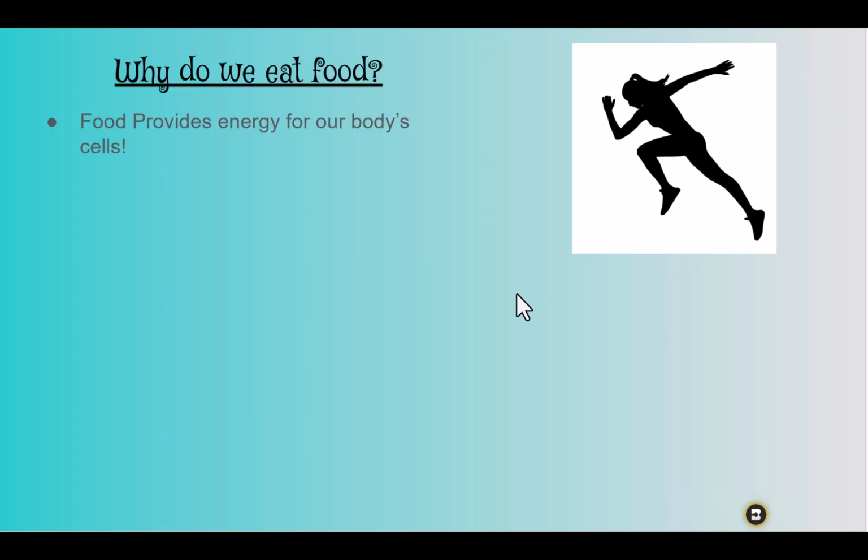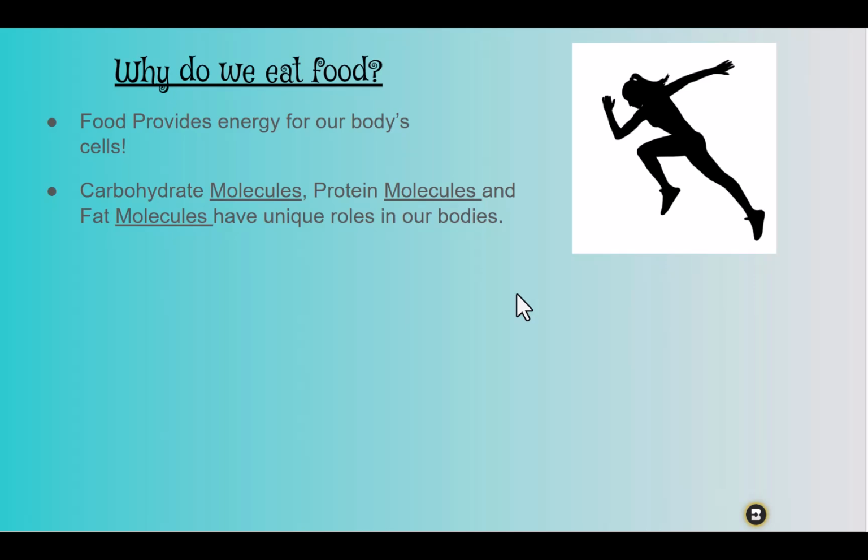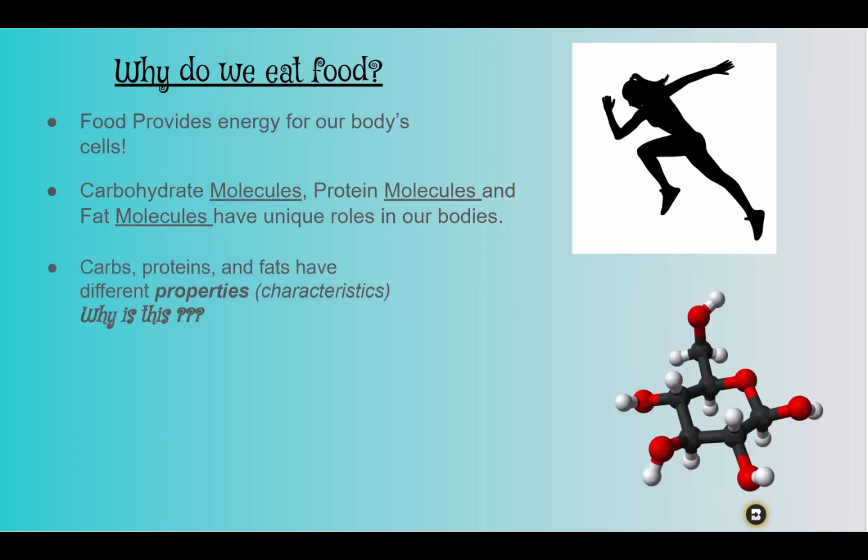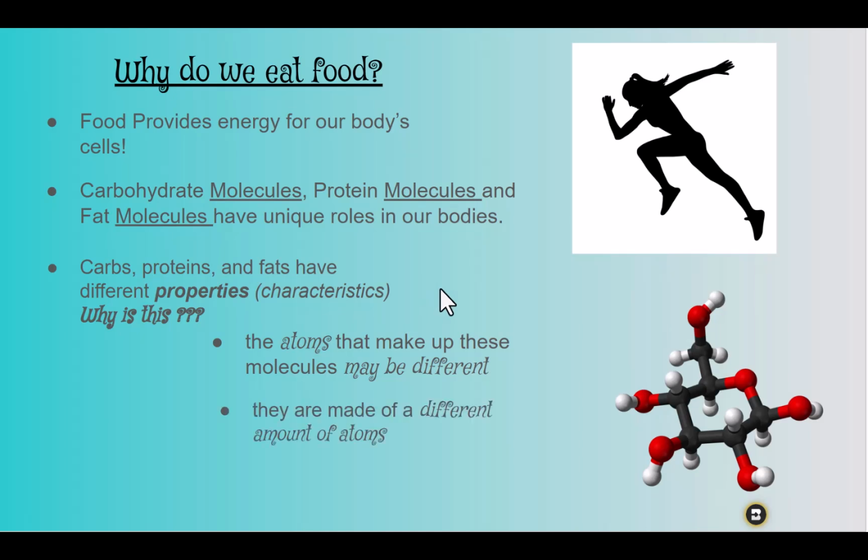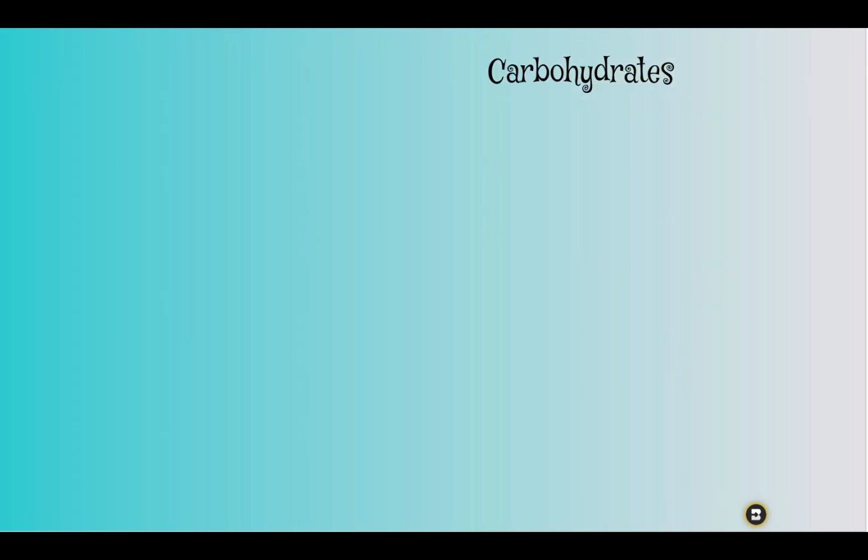So, why do we eat food? Well, food provides energy for our body's cells. We eat carbohydrates, proteins, and fats, and they all have unique roles in our bodies. Carbohydrates, proteins, and fats have different properties. Why is this? Well, the atoms that make up these molecules may be different. They may have different amounts of atoms. Or the atoms that make up the molecules are connected differently.